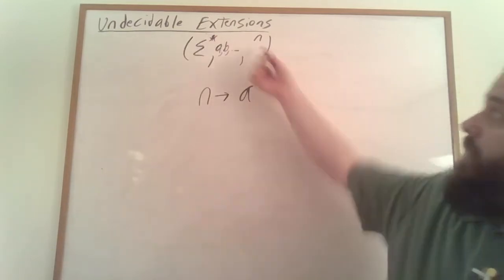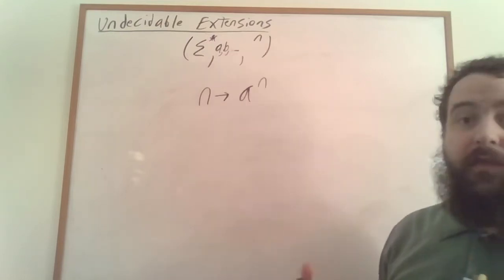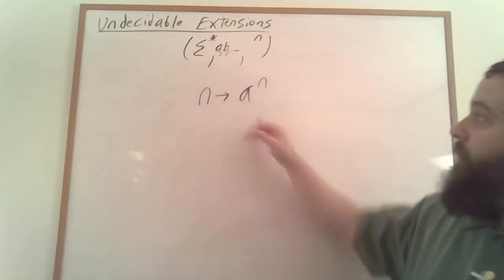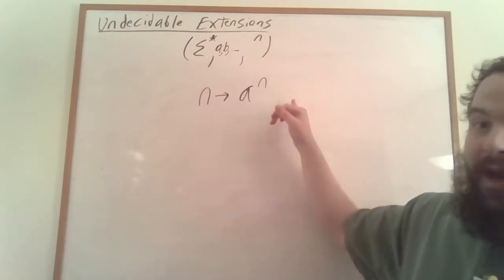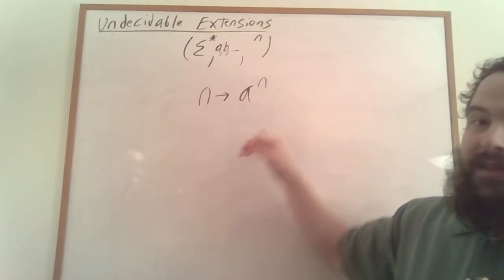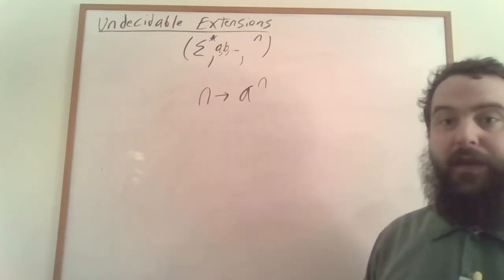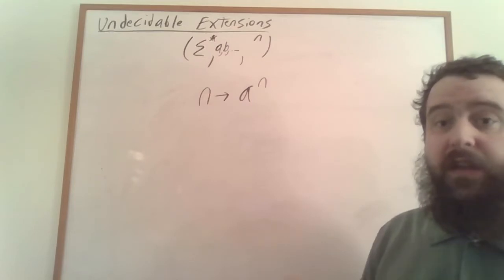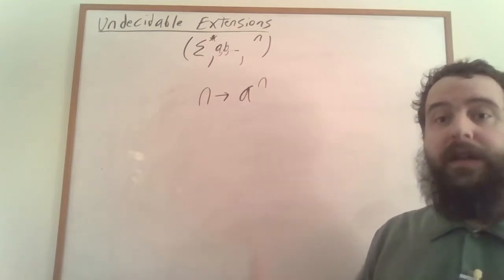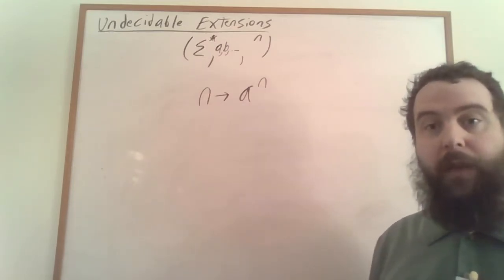And in this case, concatenation is going to correspond to addition, right? If we have n copies of the word A, and then we concatenate on m copies of the word A, well, that's going to be n plus m copies of the word A. And so this structure, with this particular representation, can already talk about addition. Let's show that it can talk about multiplication.